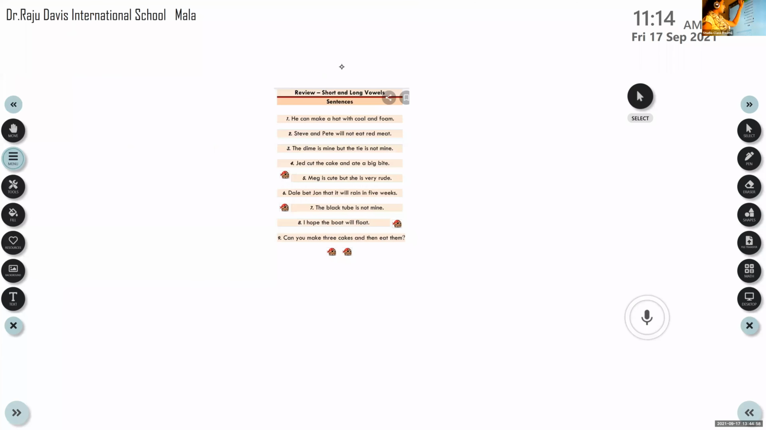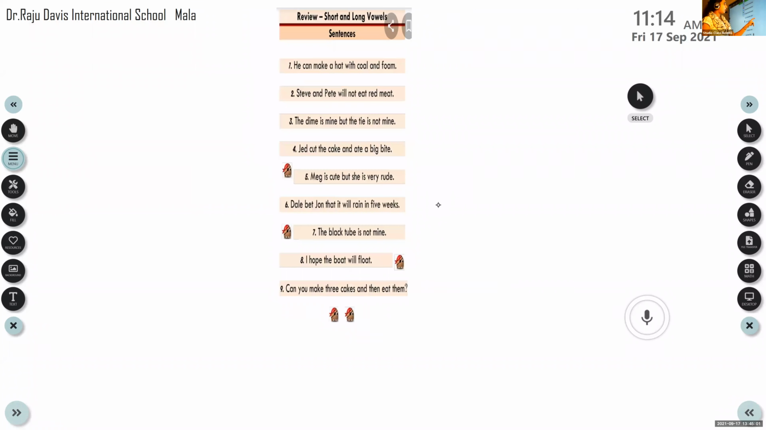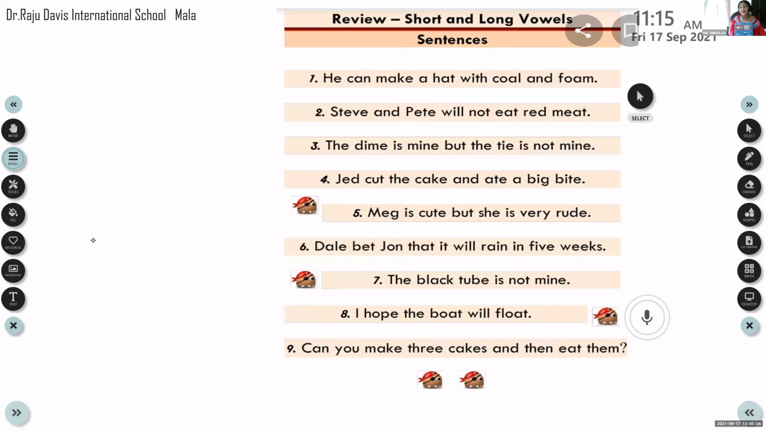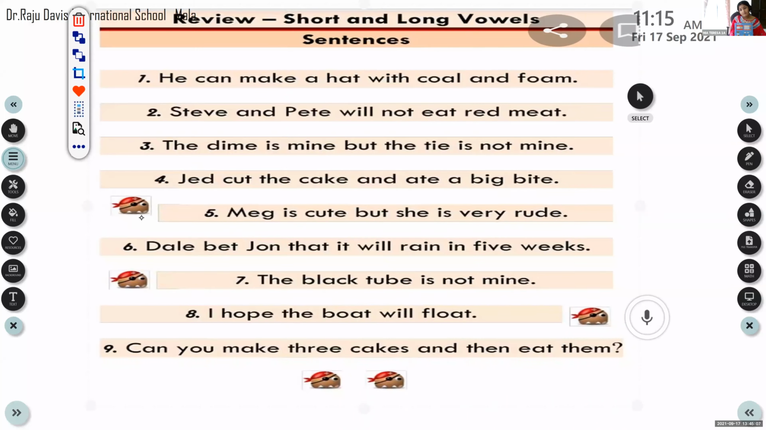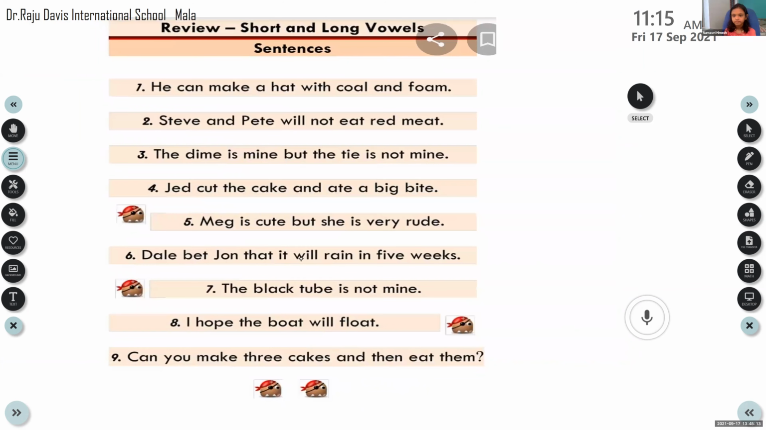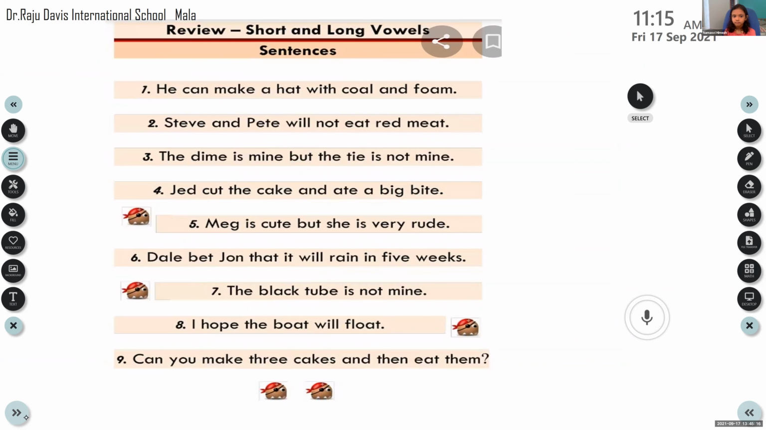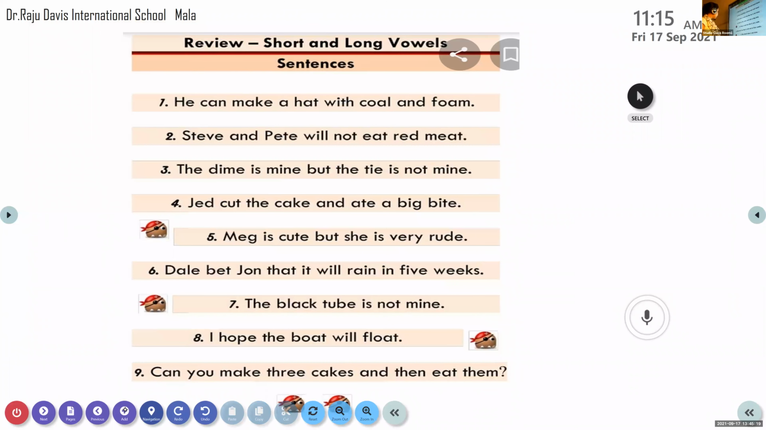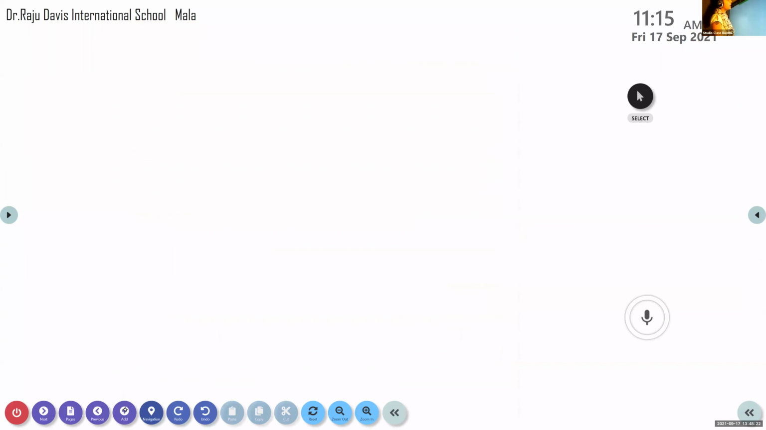Okay. As we have learned, I'll just remind you what all we have learned in short and long vowel sounds. Good morning. We were learning about the short and long vowels, isn't it? What are the short vowels? And what are the long vowels? Who can give me the sound of short vowels? Srinidhi, come on. Say the sounds of short.